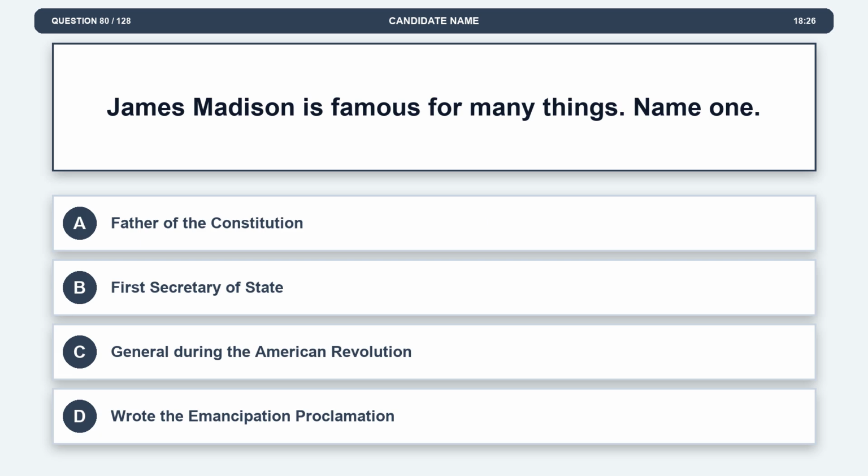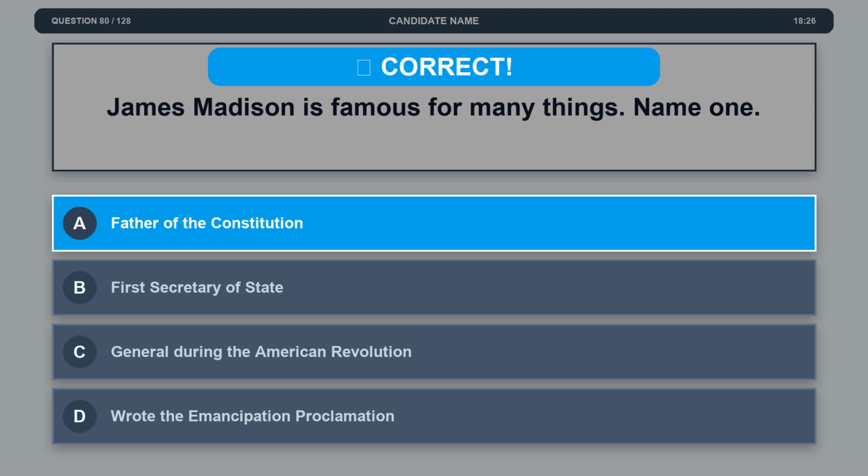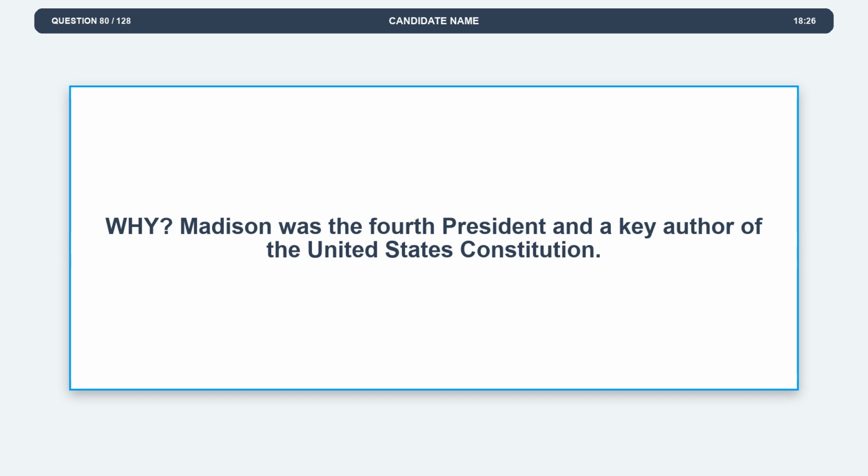Question 80. James Madison is famous for many things. Name one. Option A, father of the Constitution. Option B, first Secretary of State. Option C, general during the American Revolution. Option D, wrote the Emancipation Proclamation. The correct answer is option A, father of the Constitution. Explanation: Madison was the fourth president and a key author of the United States Constitution.